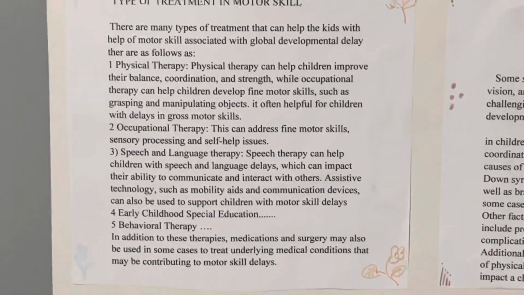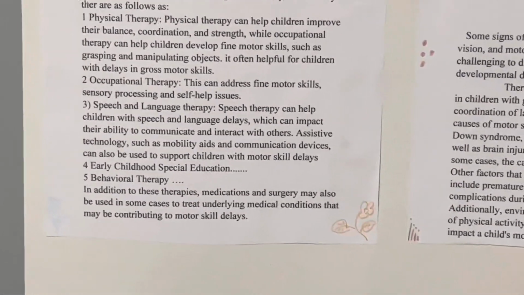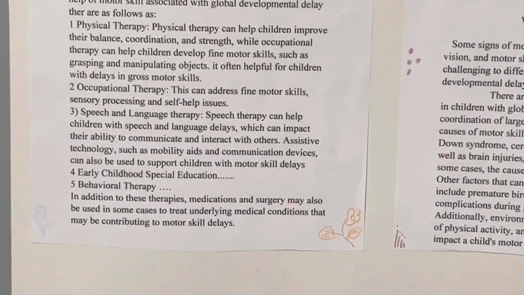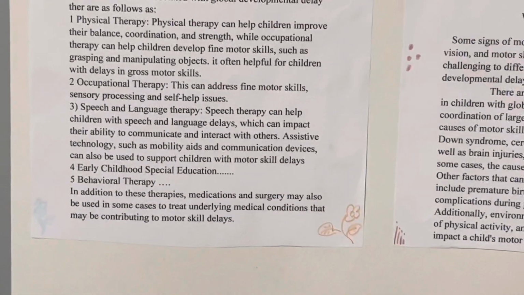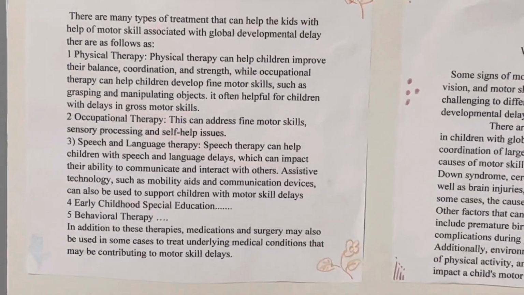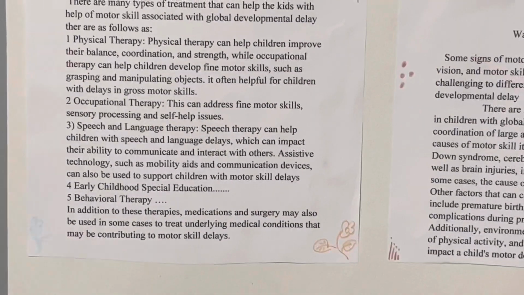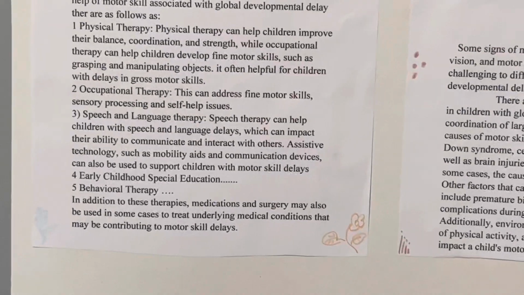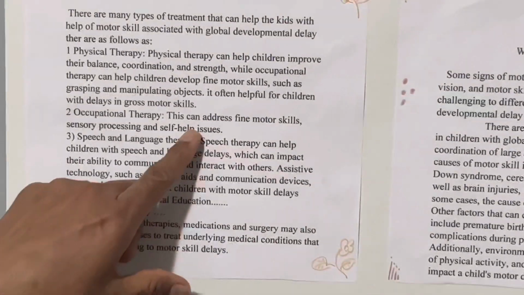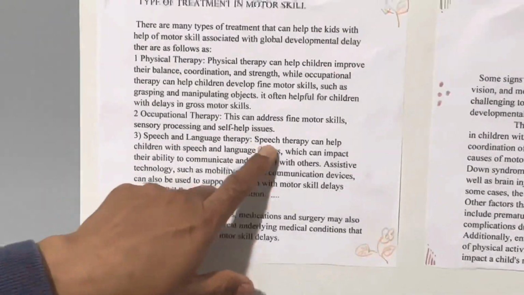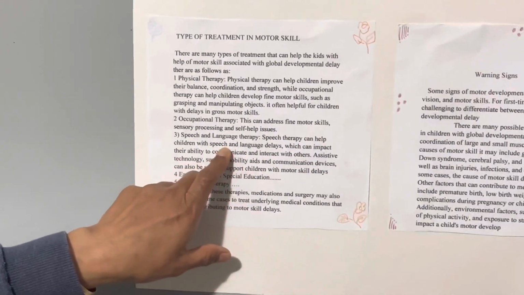Therapy can help the child develop fine motor skills used for grasping and manipulating objects. It is also useful for a child with delay in growth. Occupational therapy addresses fine motor skills, sensory processing and self-help issues. Speech and language therapy helps the child with speech and language.